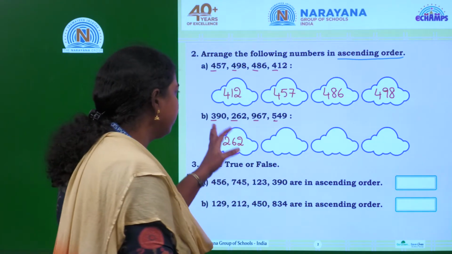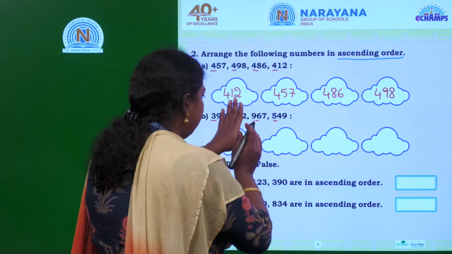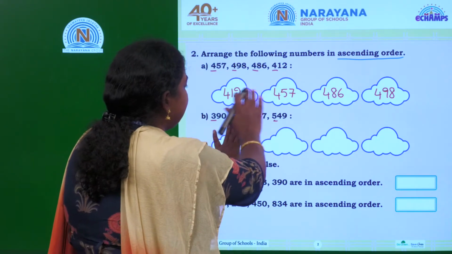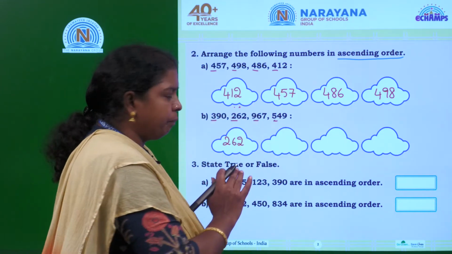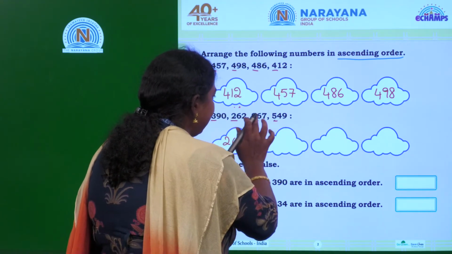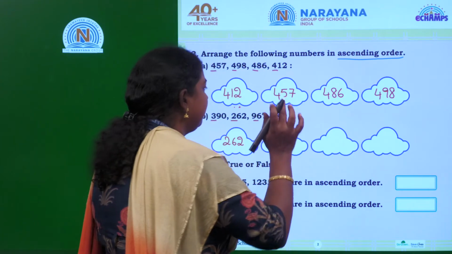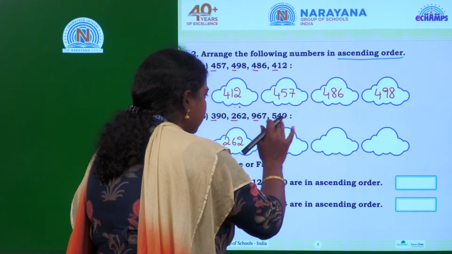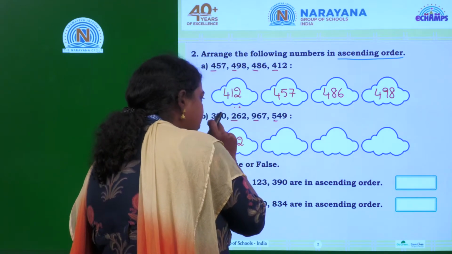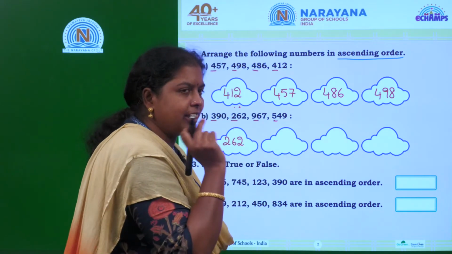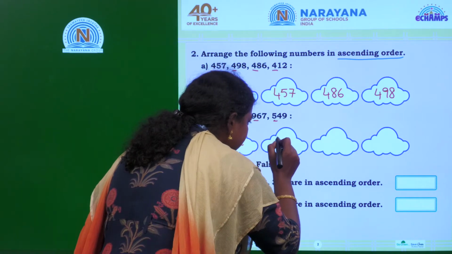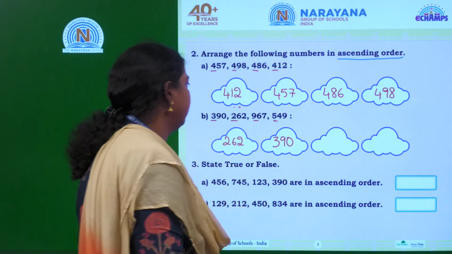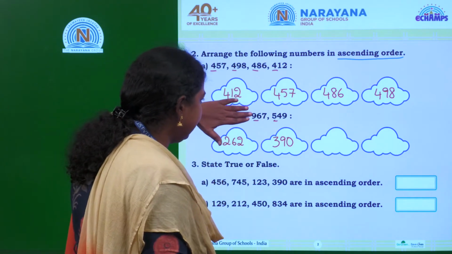262. The next one: forget about this number 262. Remaining 3 numbers you have to look at. Okay. Remaining 3 numbers are 390, 967, 549. Among these 3 numbers, which one is the smallest? The number which starts with 3. So what is the next smallest one? 390.